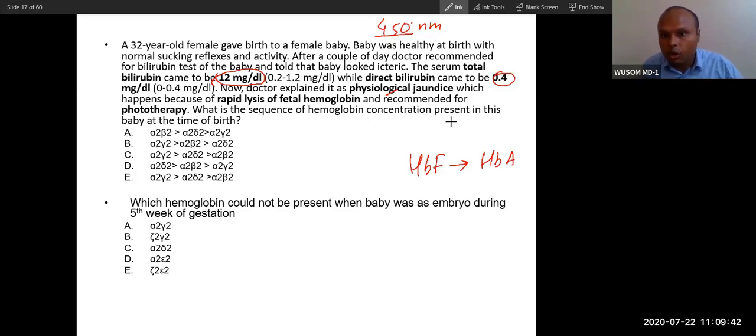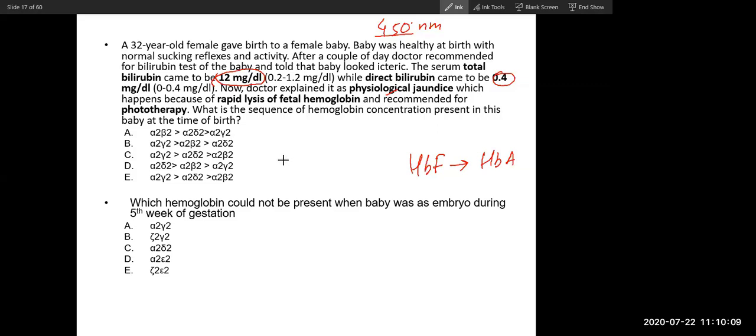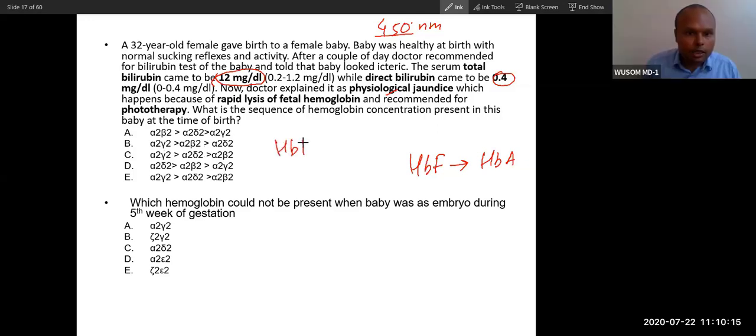What is the sequence of hemoglobin concentration present in this baby at the time of birth? At the time of birth. Yes, fetal hemoglobin, HbF, will be about 75%, and then adult will be 25%, and then the rest will be delta.